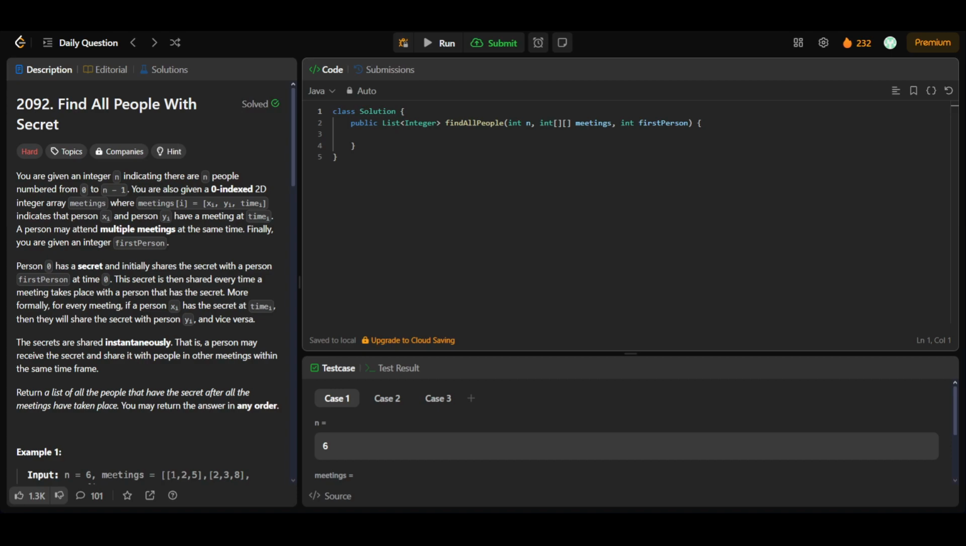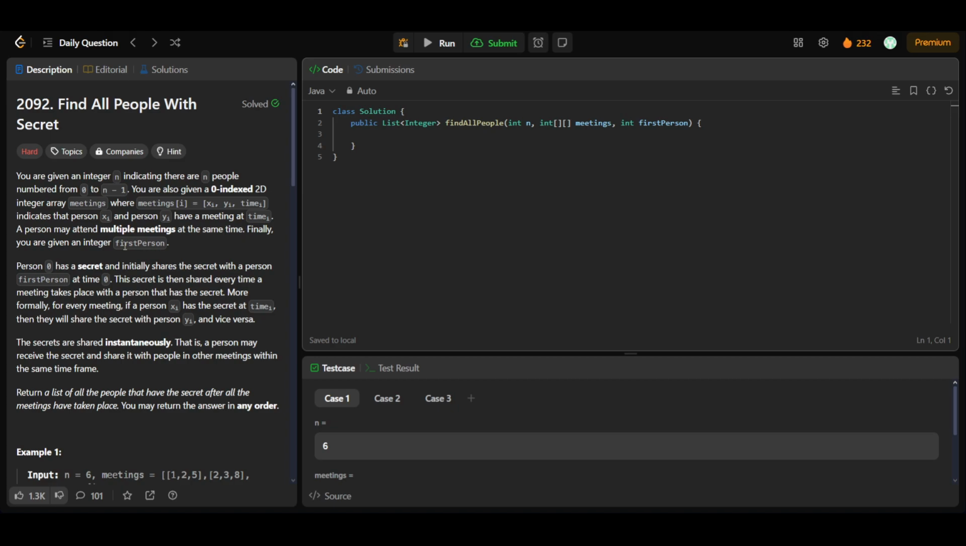Hello people, today we'll be solving LeetCode Daily Question 2092, that is Find All People With the Secret. In this we'll be given an integer n indicating that there are n people numbered from 0 to n minus 1, and we'll also be given a 2D integer array meetings where meetings[i] represents that xi and yi are having a meeting at time ti, and a person may attend multiple meetings at